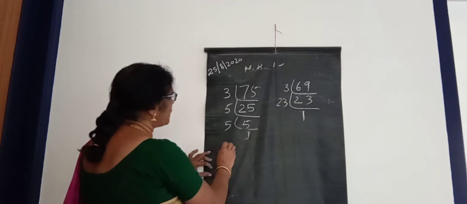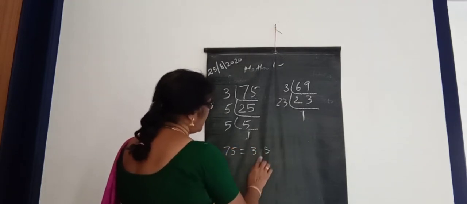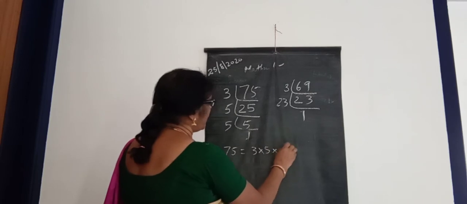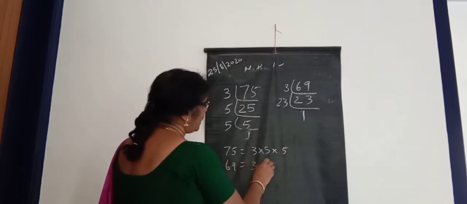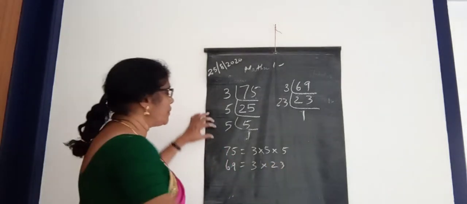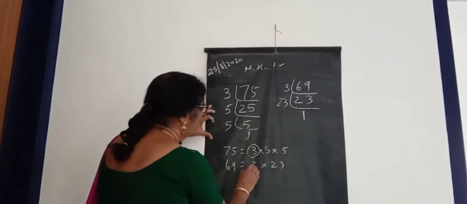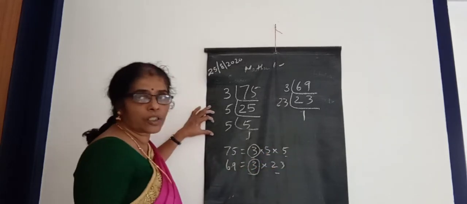So what are the factors? 75 has 3 into 5 into 5, and 69 is 3 into 23. So which are the common factors, children? Here 3, okay, and here also 3. But here 5 not here, 5 not here, 23 is not here.